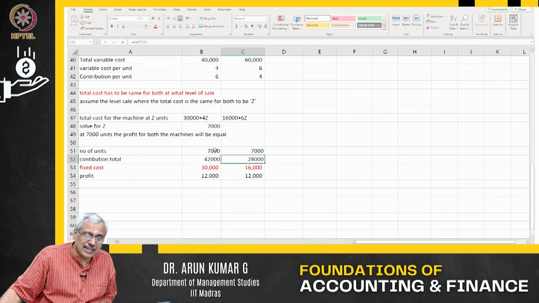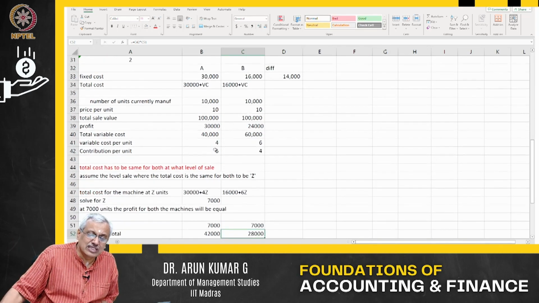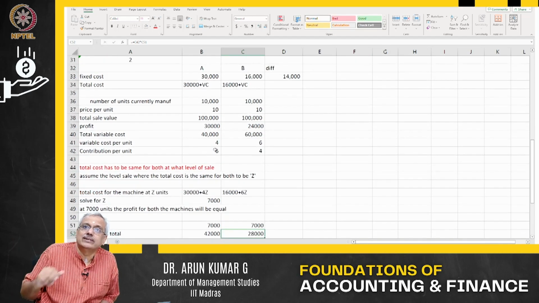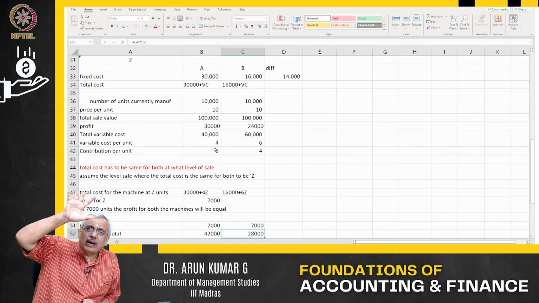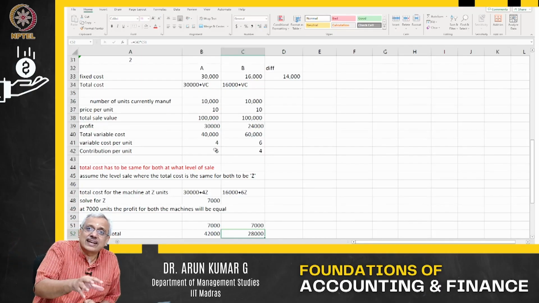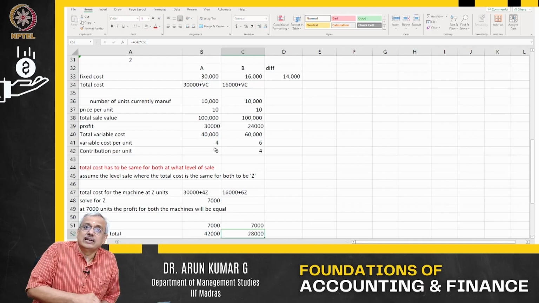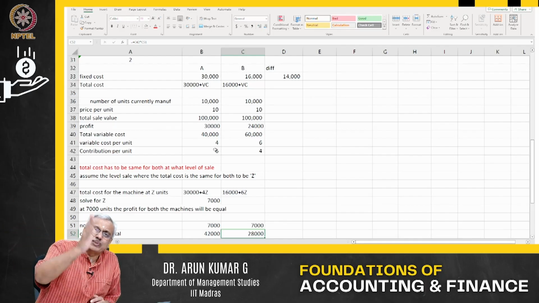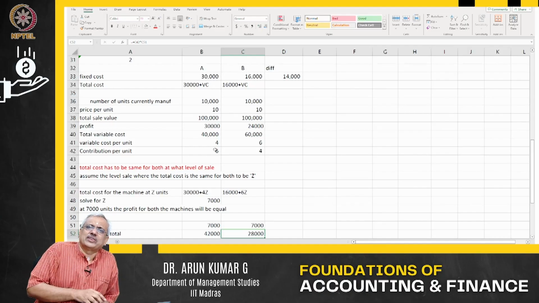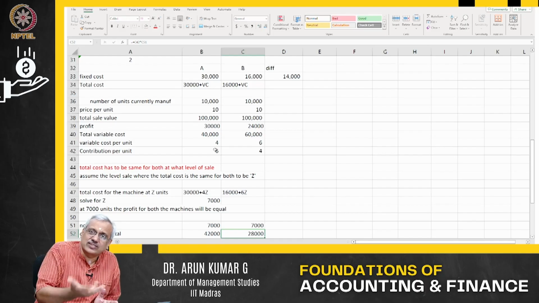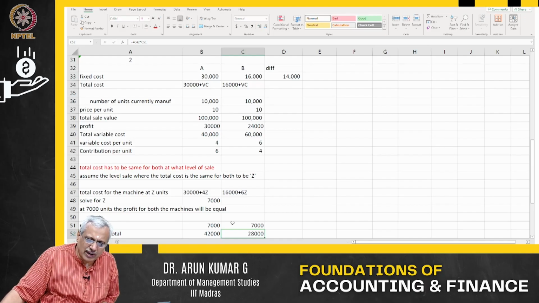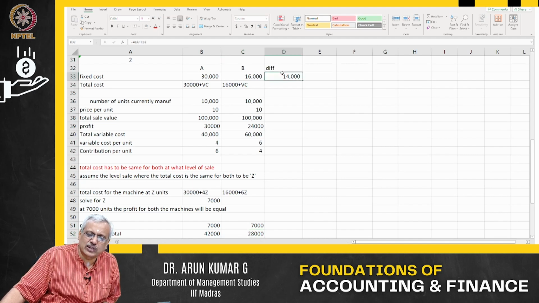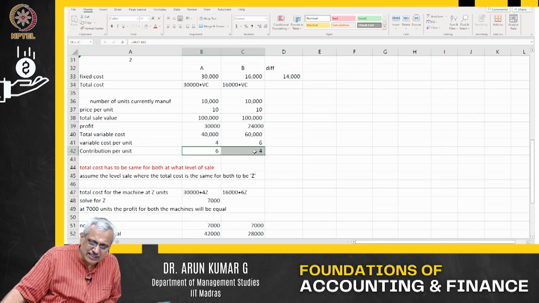Now why do I need this kind of a problem? I need to know which machine I should buy, machine A or machine B. I'll have to go back and calculate what my level of production is going to be. Then I will decide. If my production volume is going to be 20,000-30,000, I directly go for machine A. If I am going to operate on a very small scale, with volume of only 5,000, then I will go for machine B. You could have got this directly, because the fixed cost is higher, and the difference of 14,000 gives you the difference in contribution.